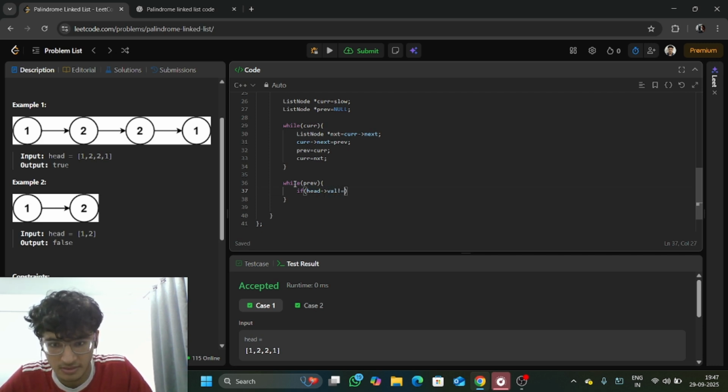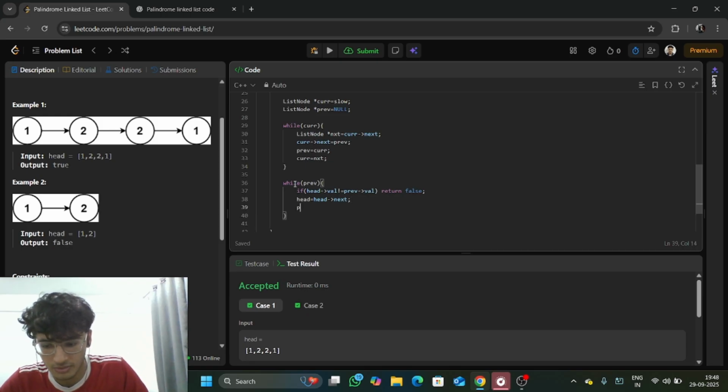of head is not equal to previous's value, we are going to return false here. And in this loop, while there is a previous, we are simply going to store the next of the head in head, and the next of the previous in previous, so that we keep updating the list.